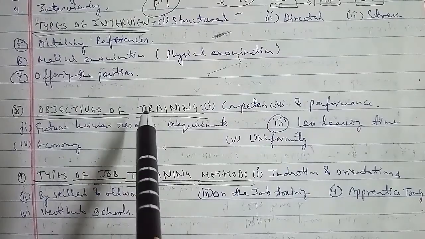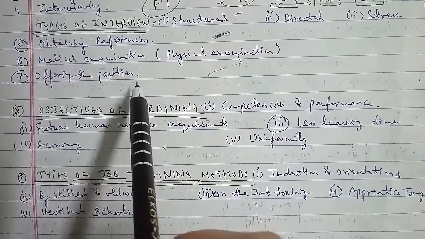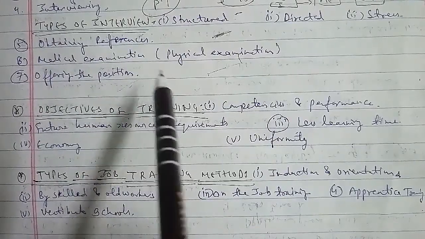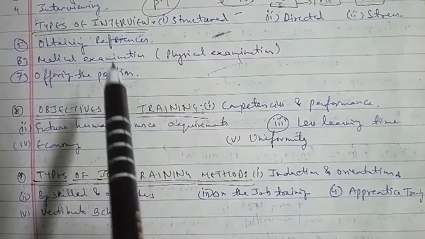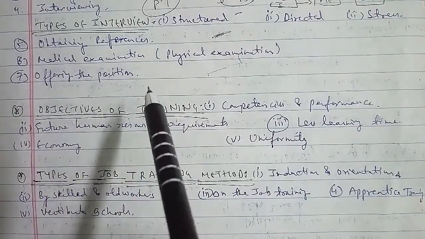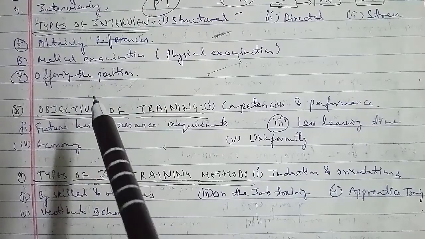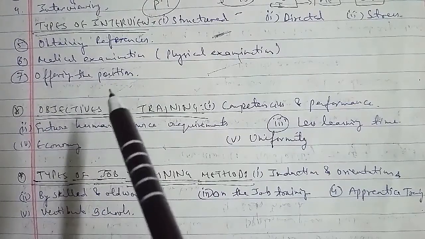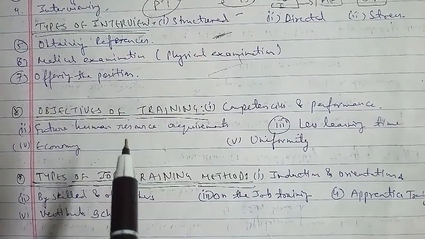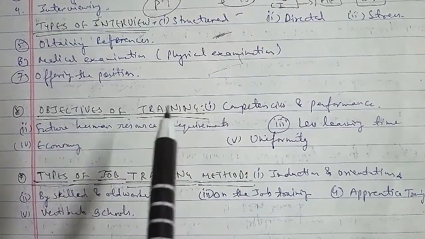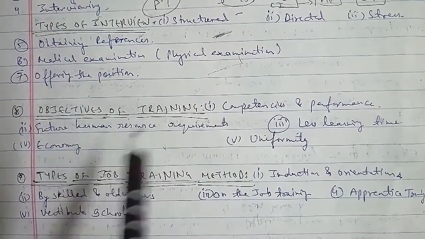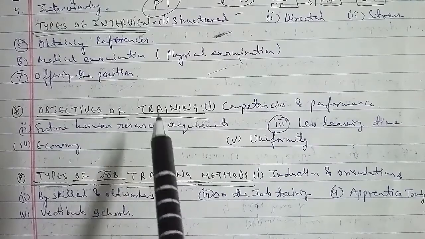Now we'll discuss training here, and as you can see here, we are discussing the objectives of training. But first we have to consider training here. Training is a planned process to modify attitude, that is knowledge or skills, through learning experience, and to achieve effective performance in an activity or a range of activities. Training improves job performance as well.